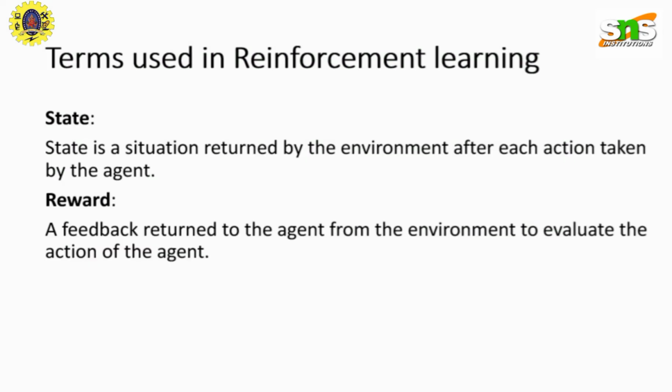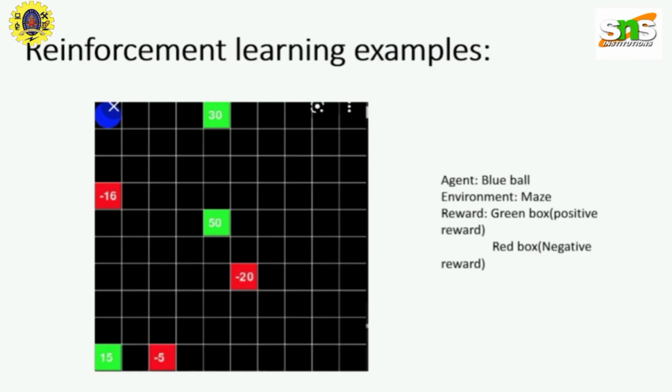The fourth one is state. State is the situation returned by the environment after each action taken by the agent. And the last one is reward. A reward is a feedback returned to the agent from the environment to evaluate the action of the agent. Let us understand the terminology with an example.